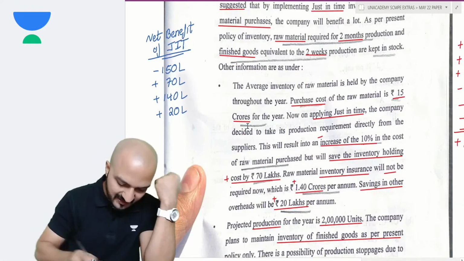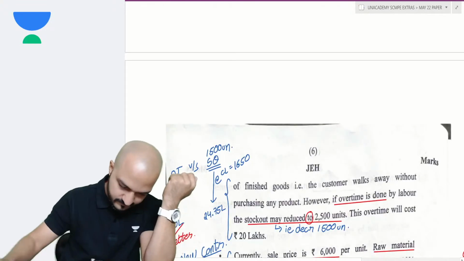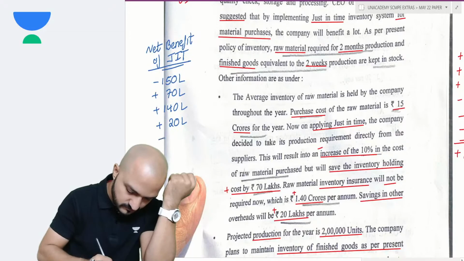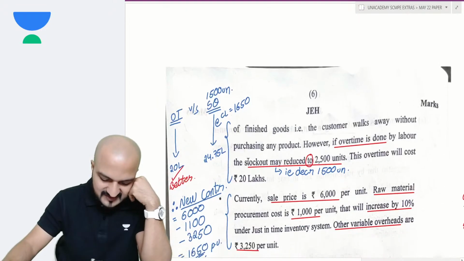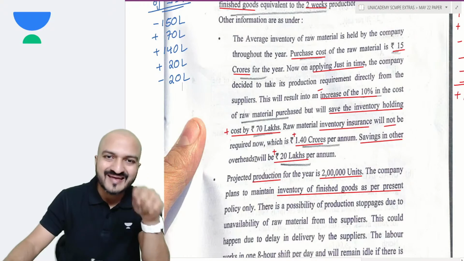So in case of JIT, I will spend another 20 lakhs on overtime over here. But in spite of spending 20 lakhs on overtime, will there still be any stock out?